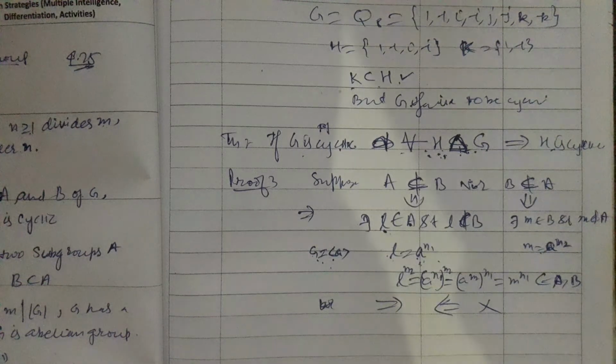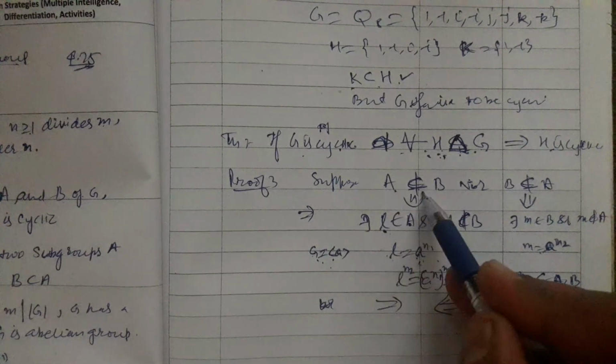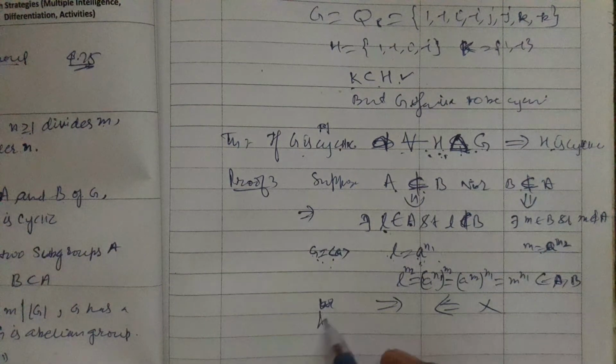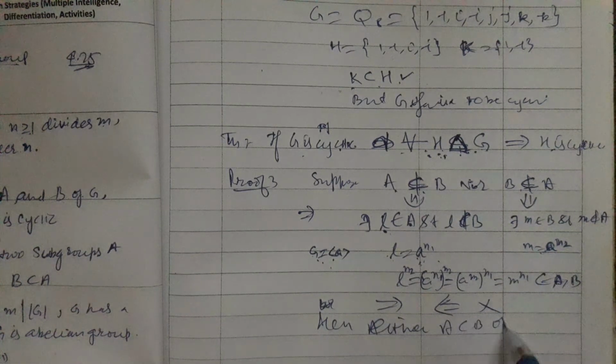which is a contradiction to my assumption, which says that neither A is in B nor B is in A. So my supposition is wrong. Hence either A is in B or B is in A. This is the way to prove it.